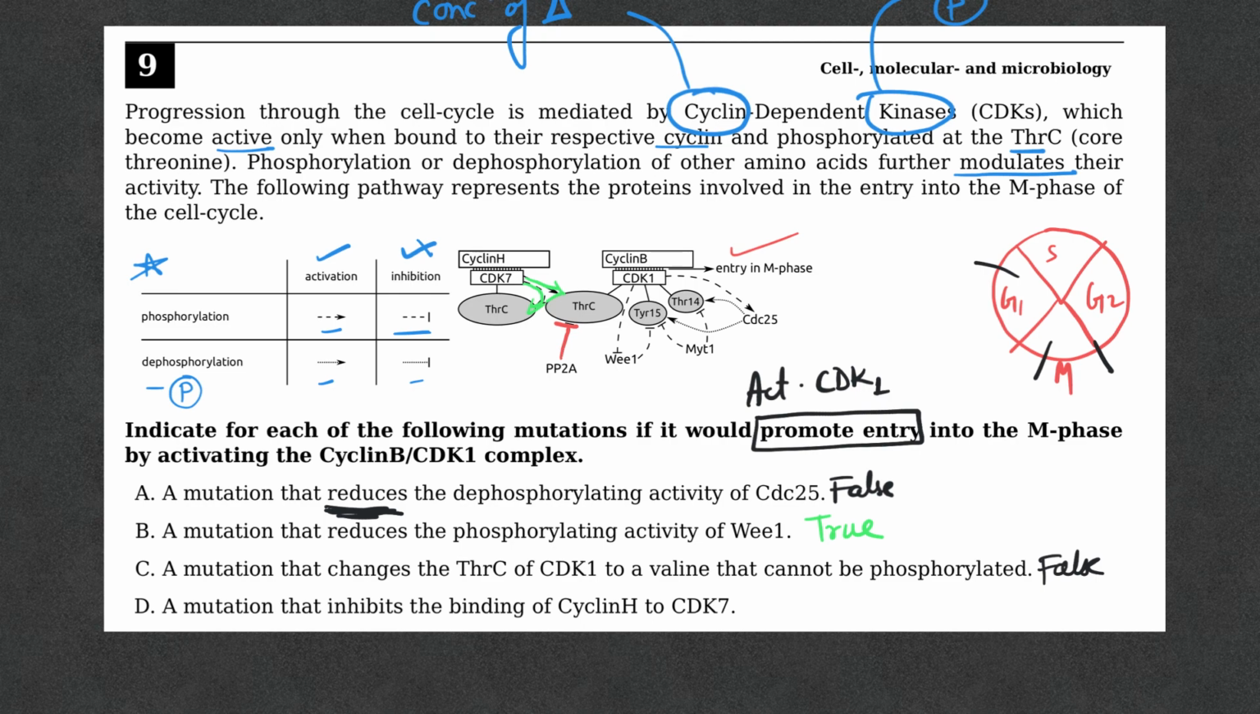A mutation that inhibits the binding of cyclin H to CDK7. See, once again, the CDK7 activates the CDK1 by phosphorylating the threonine C, right? So if cyclin H and CDK7 do not bind, then the promotional activity will not happen. Okay, that means no active CDK1. So once again, this will also be a false statement, right? So pretty easy, right? I hope this helped.